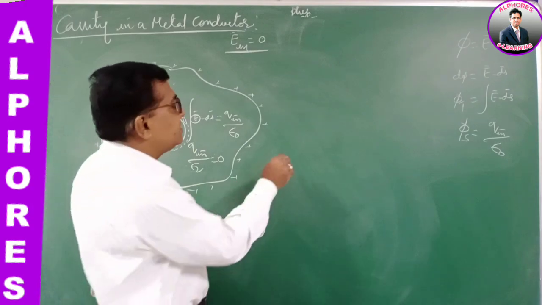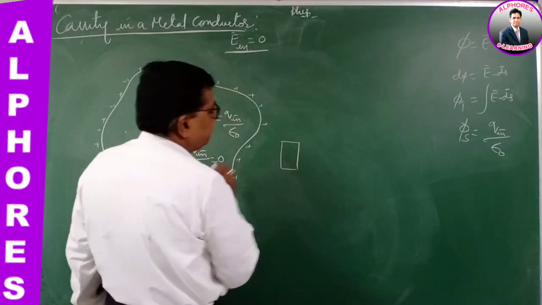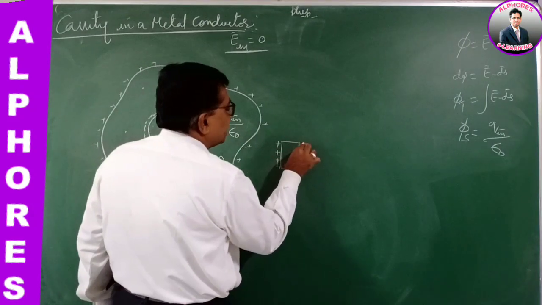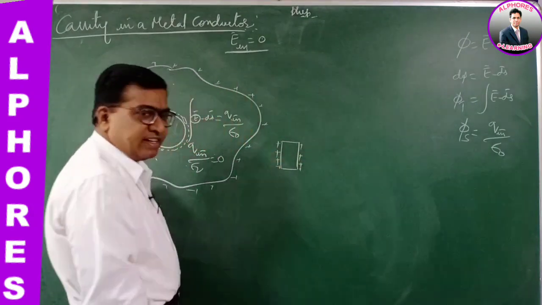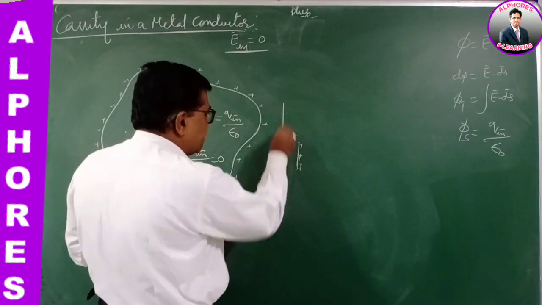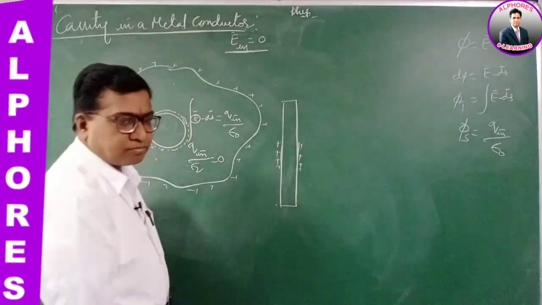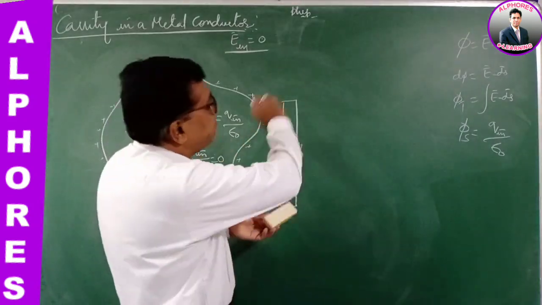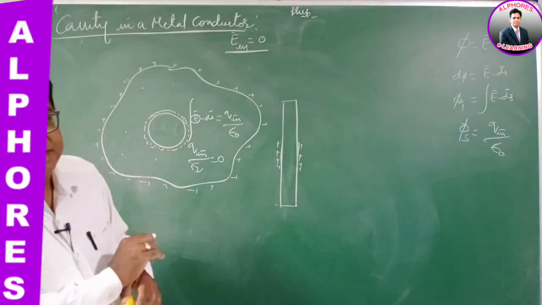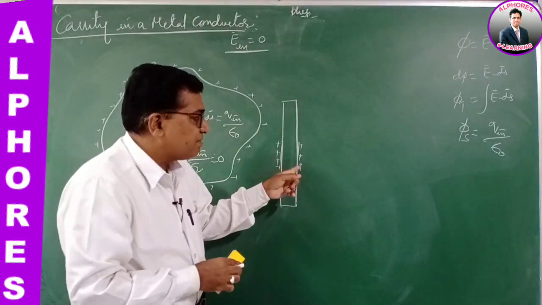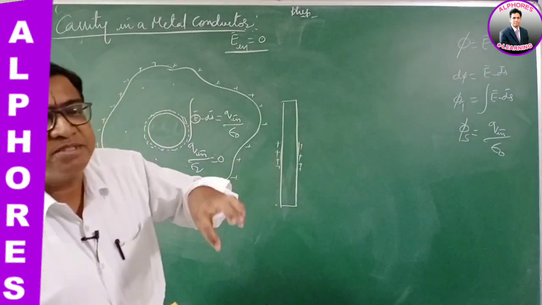For example, let us say there is a metal slab like this. I give charge, like this. Suppose it is a long metal slab. Now if this metal slab is bent to enclose, it forms a cavity.